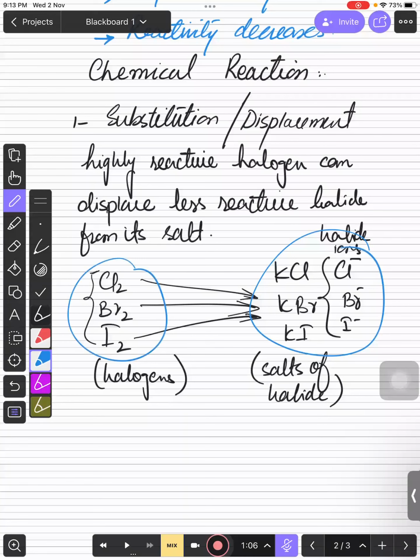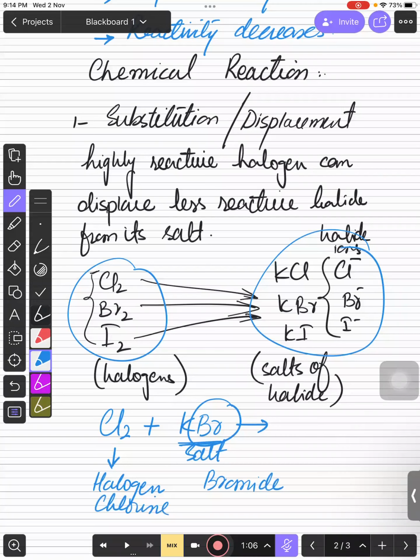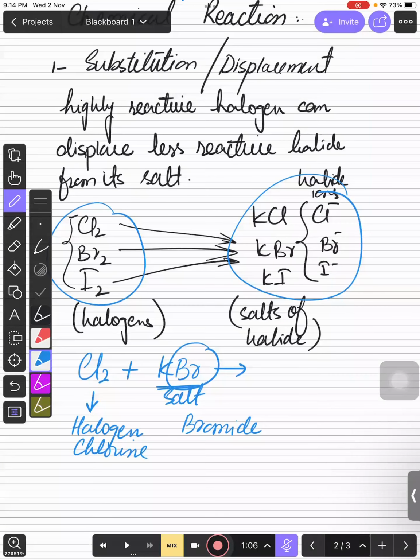So whenever you add or you pass the highly reactive from the less reactive, we know that down the group reactivity decreases, right? So we know that chlorine is more reactive and this is less reactive. So we know that bromine is less reactive than chlorine. So chlorine can easily displace bromine. Is that right, bacho, or not? Yes, sir. For the balancing, we can write 2 over here, right or not, bacho? Yes, sir. Is that right or not? Yes, sir. Okay.